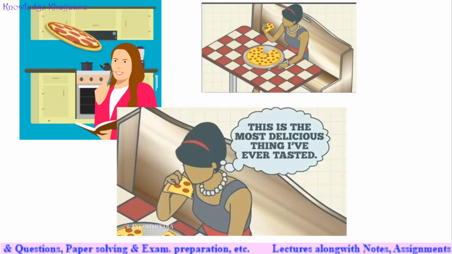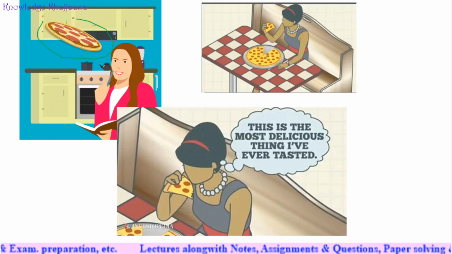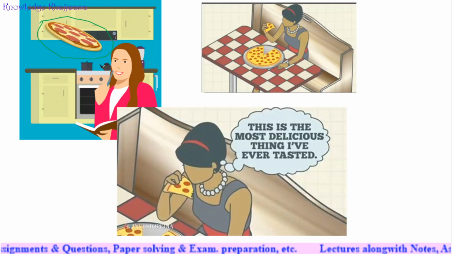See, what is diminishing marginal utility? Suppose a girl is desiring to have pizza. She is dreaming to have the pizza. She is in the office and she wants to have the pizza after going home. After reaching home, a plate full of pizza is kept in front of her, and she starts to have the pizza.